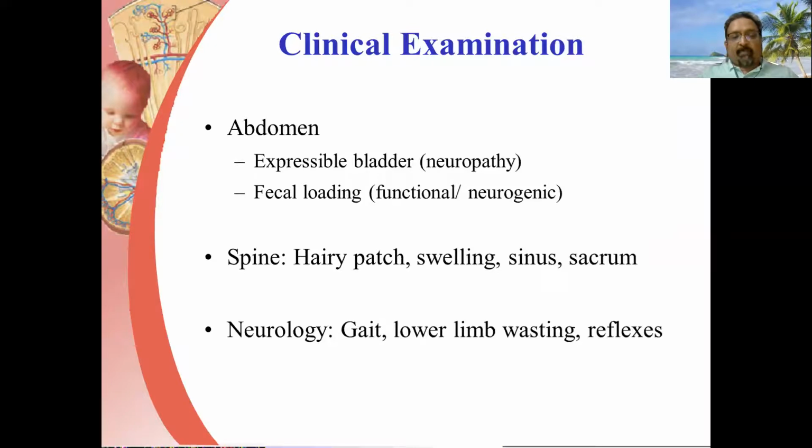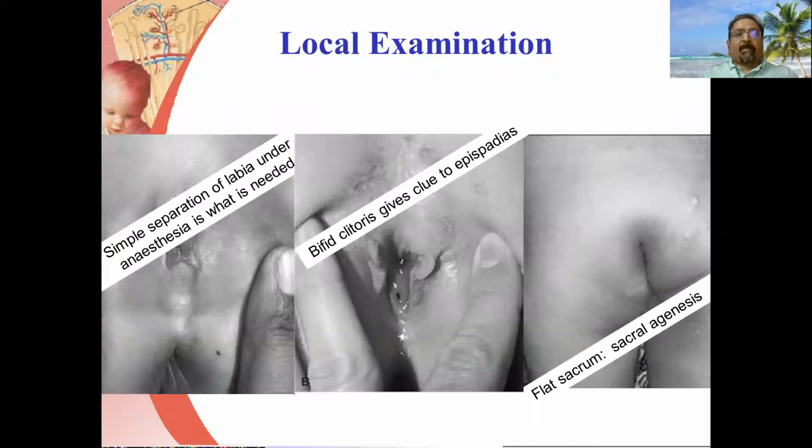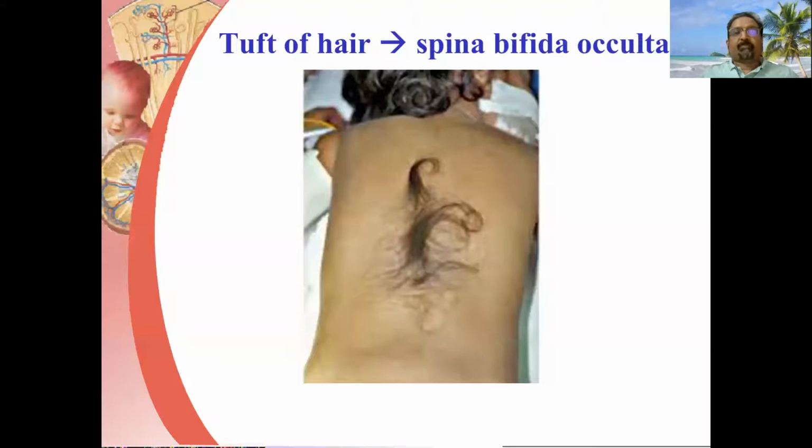In a neurogenic bladder, one has to examine the gait, lower limb reflexes, the sacral reflexes, and the presence of any trophic changes in the foot. The local examination is essential in a girl child. Simple inspection can reveal a labial adhesion, and a separation is the treatment for this condition. A bifid clitoris can give a clue to epispadias, and the flat sacrum may suggest presence of an underlying sacral agenesis. A tuft of hair in the back may be suggestive of spina bifida occulta.